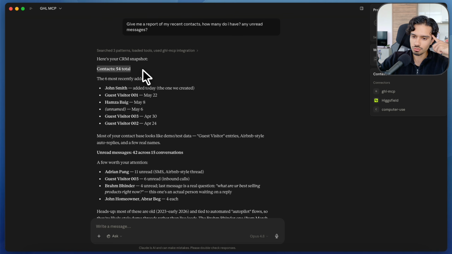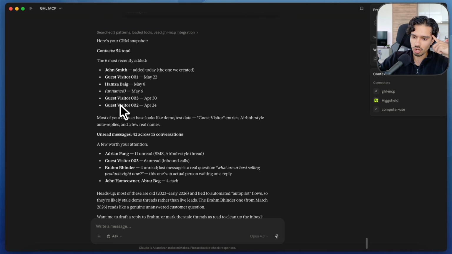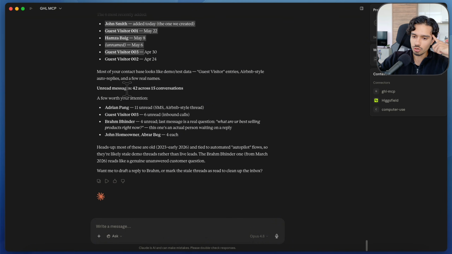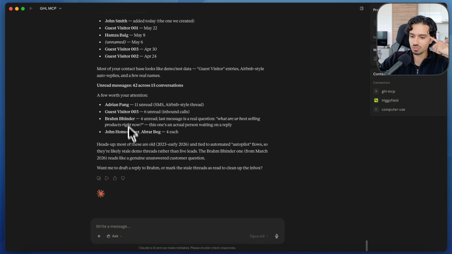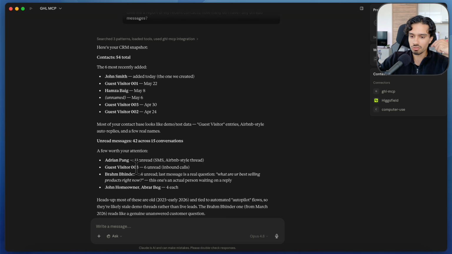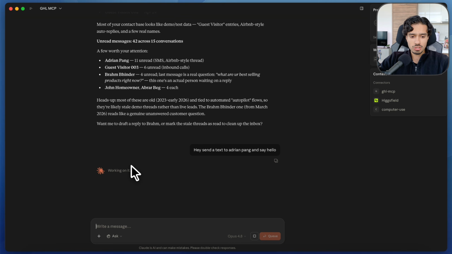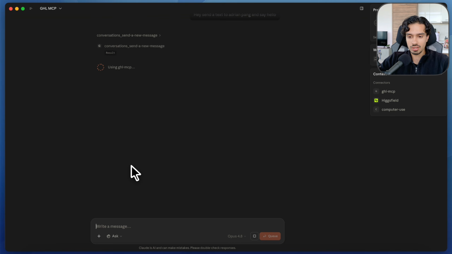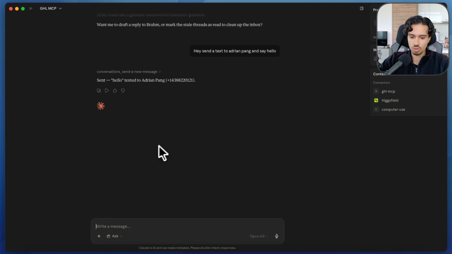So here it looks through my CRM. I've got 54 contacts. These are who they are. Unread messages, 42 across 15 conversations, and you get the idea, right? So it can basically just do all of these here. And if I say, hey, send a text to Adrian Pang and say hello, now it's going to basically write up that message for us and send it directly through HighLevel as well, which is awesome.